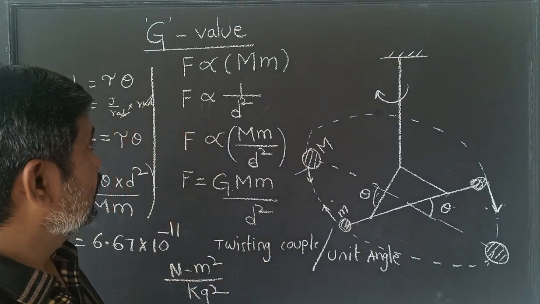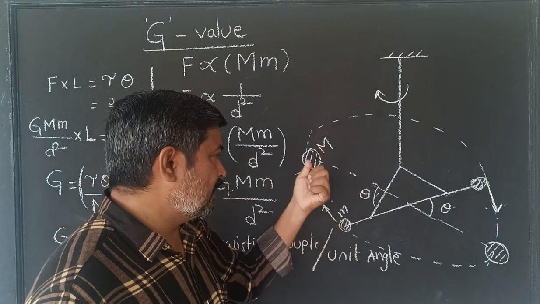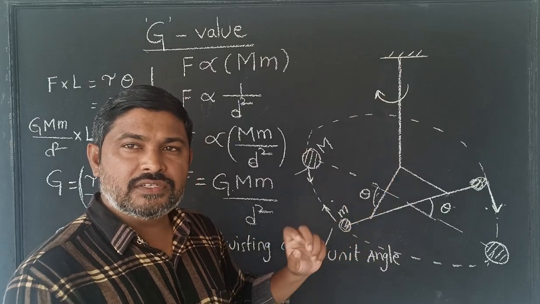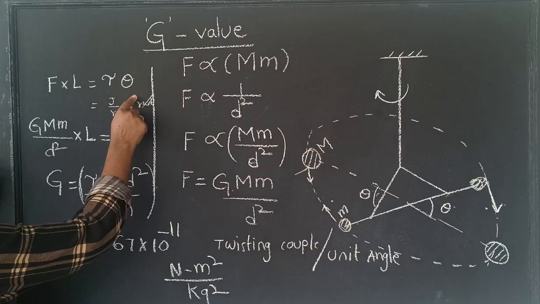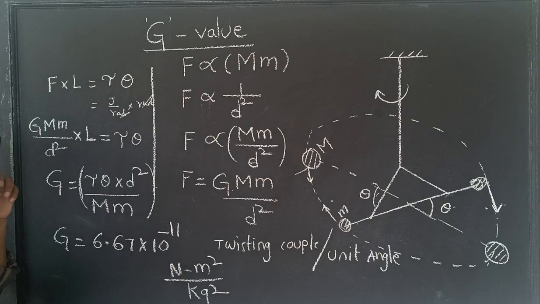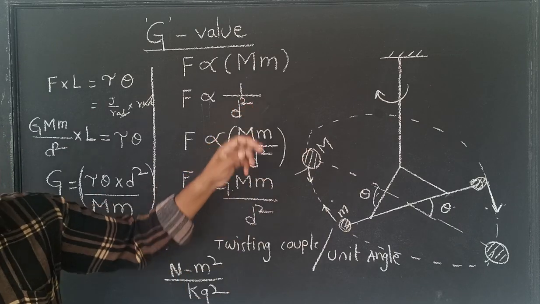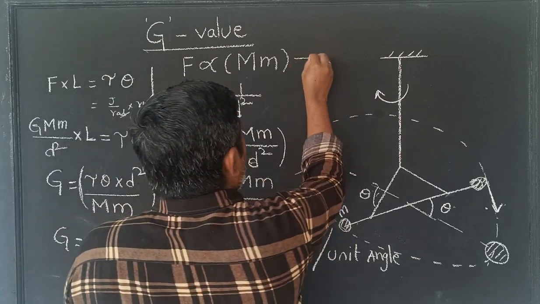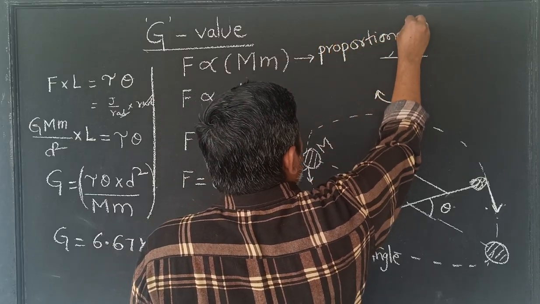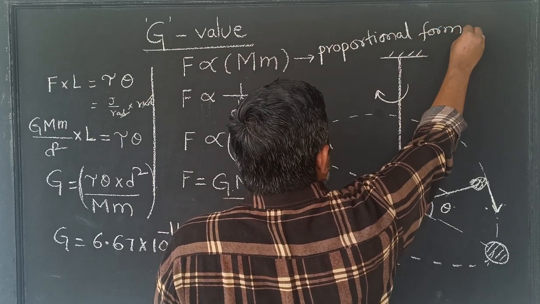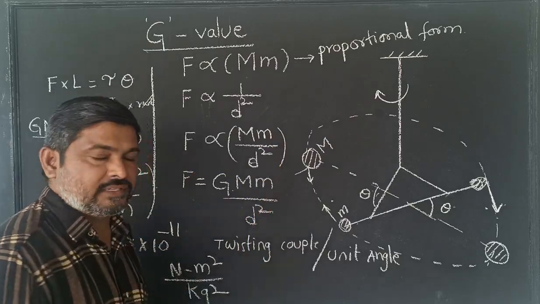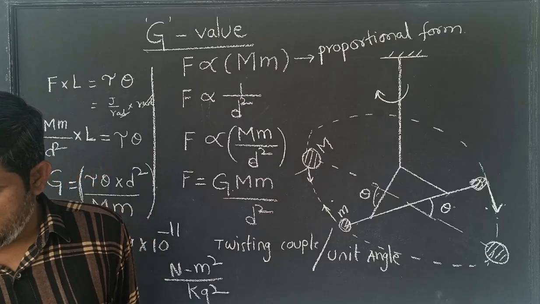I hope you understand that. We have taken two torques. One is the torque by the gravitational force, another one is the counter or restoring torque. These two we made equal, and we solved it. Known values we substituted, and after that the unknown, the G value, was found. So this was the very first relation, in proportional form. This was given by the proportional form of the universal law. This is also right. I hope you understand this.